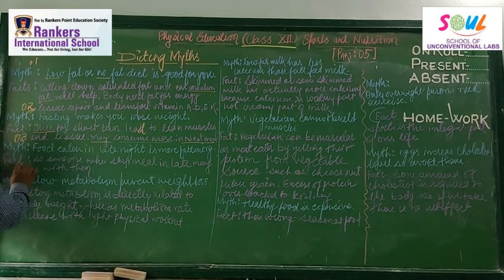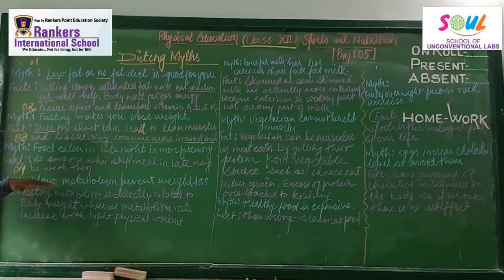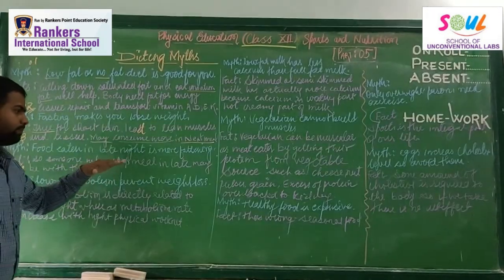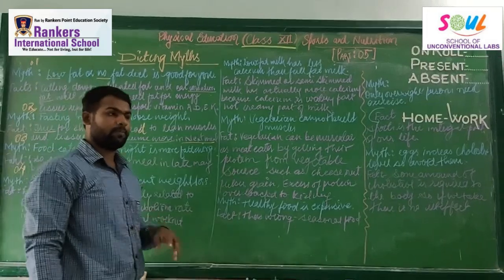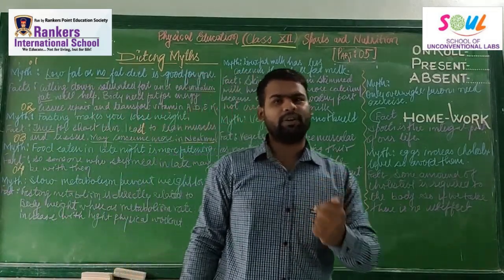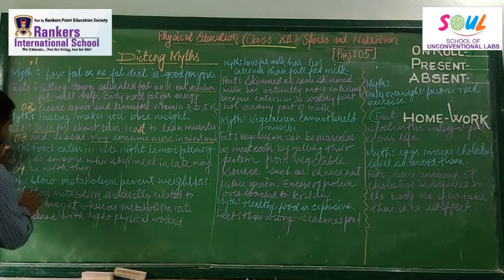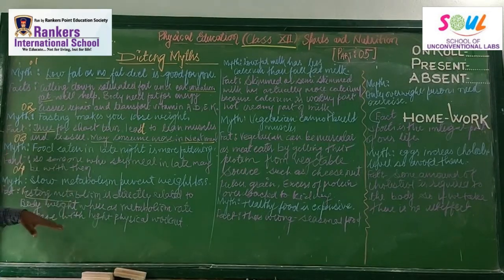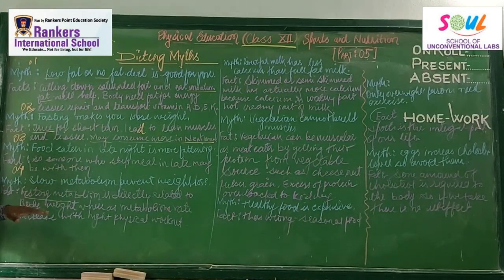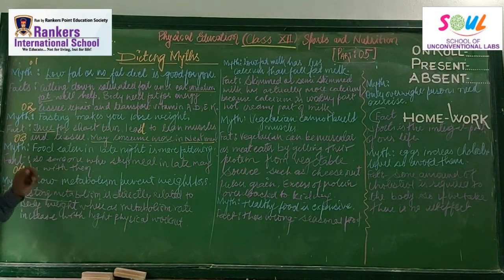Next myth. Our next myth is that slow metabolism prevents weight loss. What's the conclusion? Resting metabolism is directly related to the body. It is true, but you also know that the metabolism rate increases when we do physical exercise.